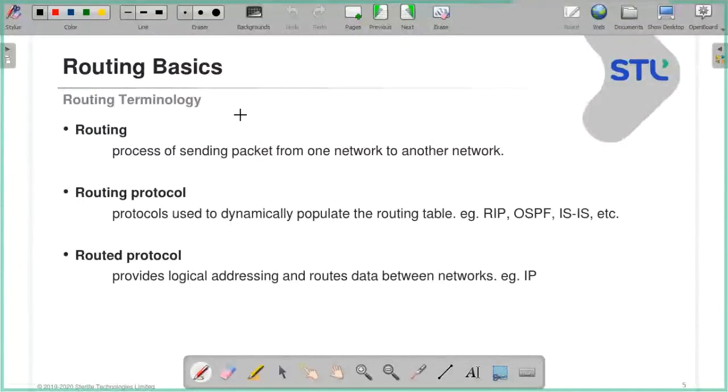We also have routing protocols like BGP, Border Gateway Protocol. So these are the protocols which are going to populate the routing table dynamically. Now next comes the routed protocol. People get confused between these two. So let me explain the routed protocol.